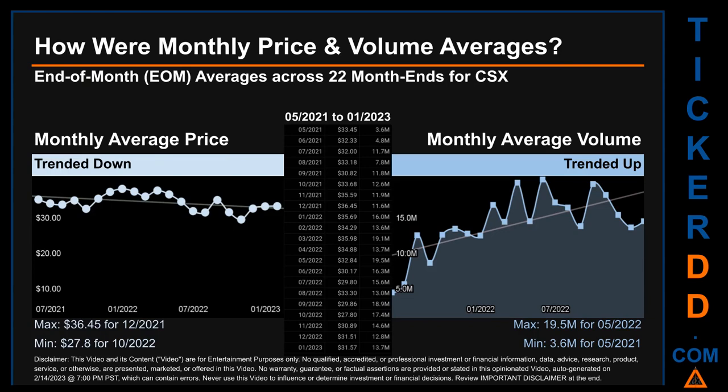How were price and volume averages for CSX? Across 448 trading days, there were a total of 22 month ends, of which monthly averages for daily price and volume were calculated. Overall, monthly price average trended down while monthly volume average trended up. The maximum end of month average price was $36.45 for 12/2021, while the minimum was $27.80 for 10/2022. Looking at volume, 05/2022 and 05/2021 respectively saw the highest and lowest monthly average volume at 19.5 million and 3.6 million.